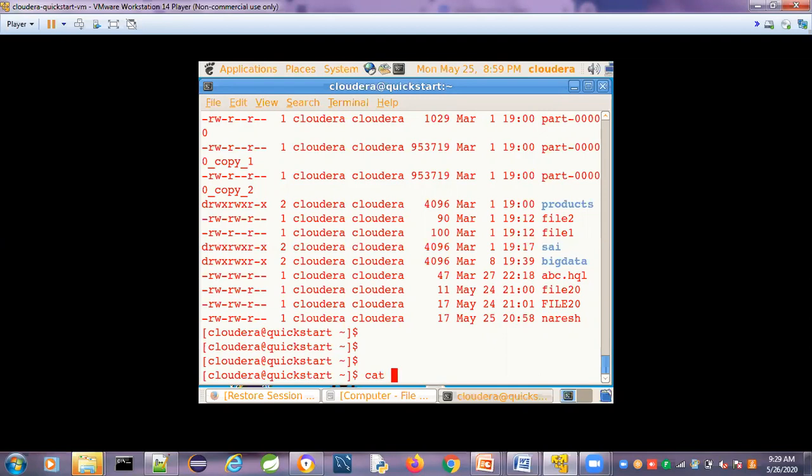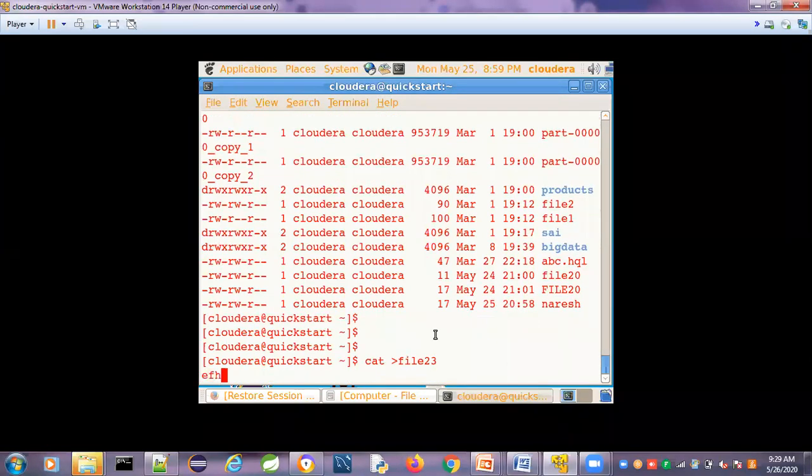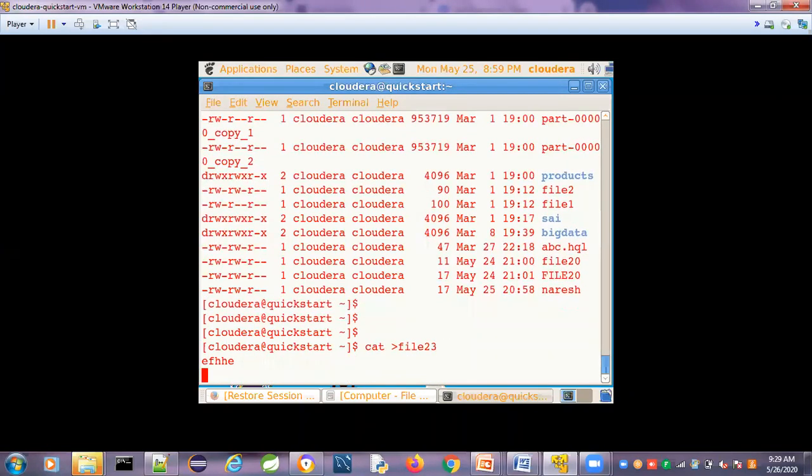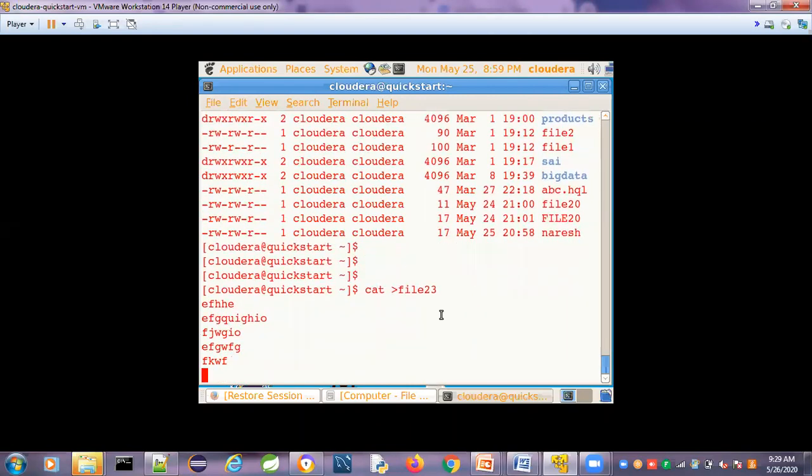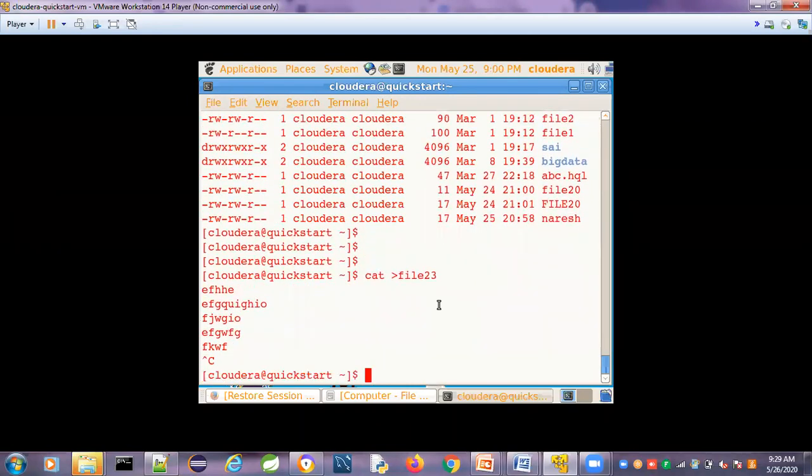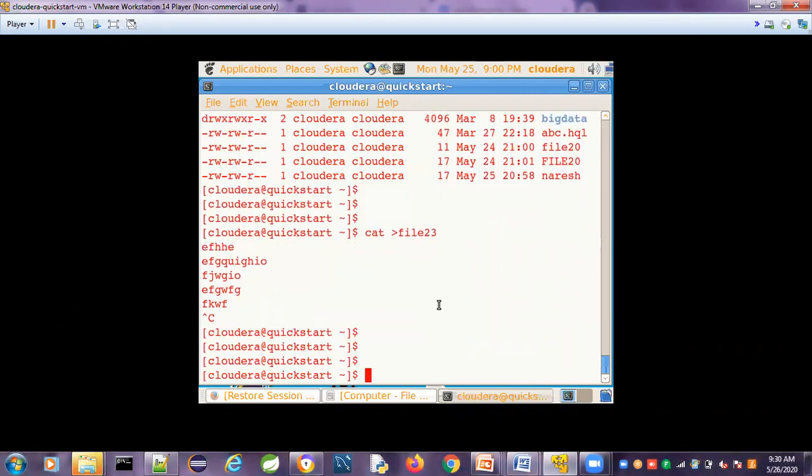Cat greater than file name. This is another file I am creating. Whatever data or information I want to store here, I can enter here. To come out of entering the text, just give Control C. Now the file is created.